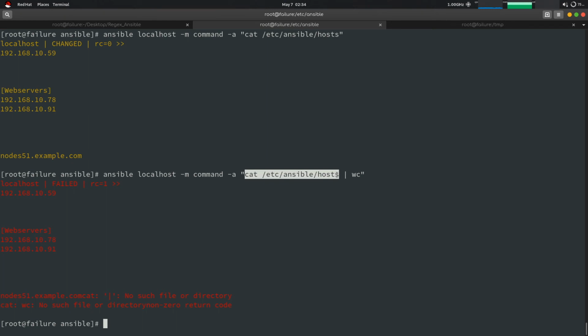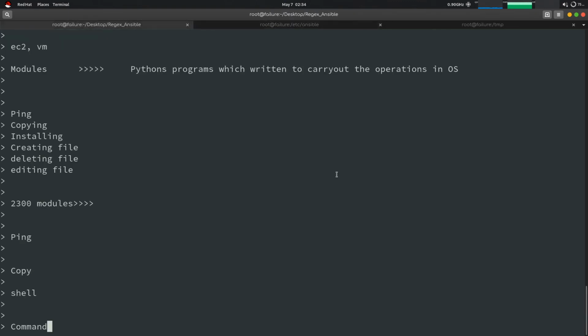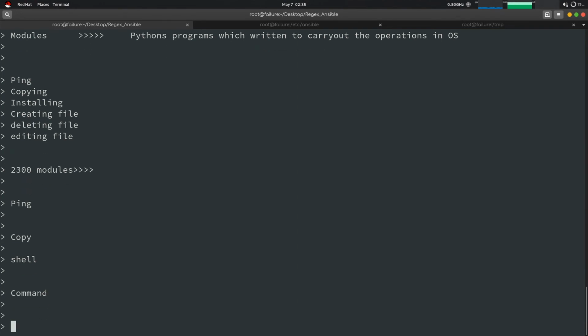If you want to do anything extra with the command line, like word count or tail -f or anything, then you should use the shell module instead of the command module. Okay, we have done the four things: ping, copy, shell, command. So we'll be getting to the next, which is the yum module.